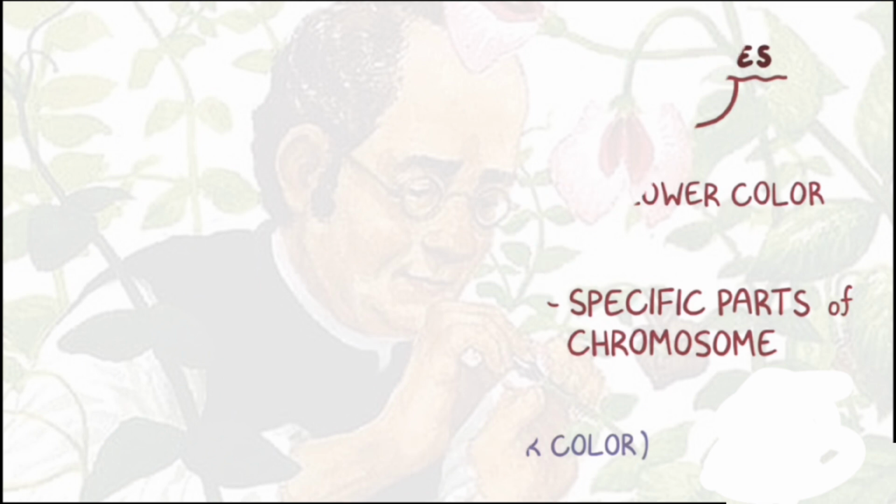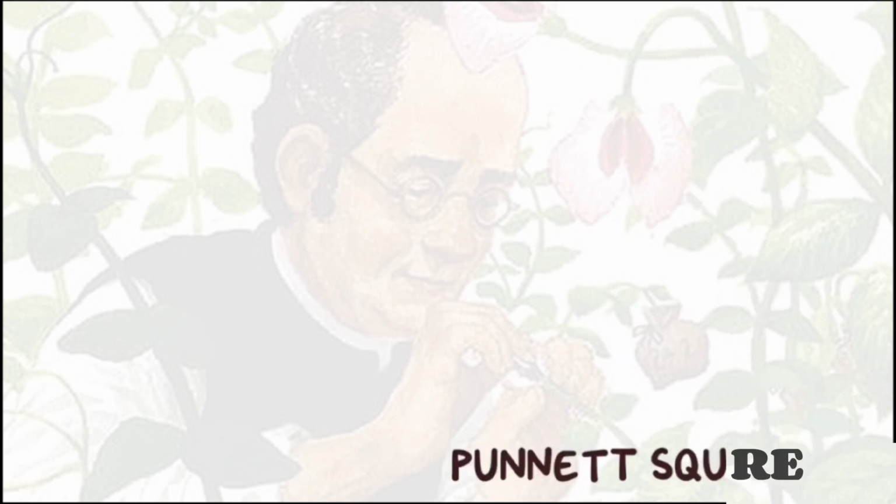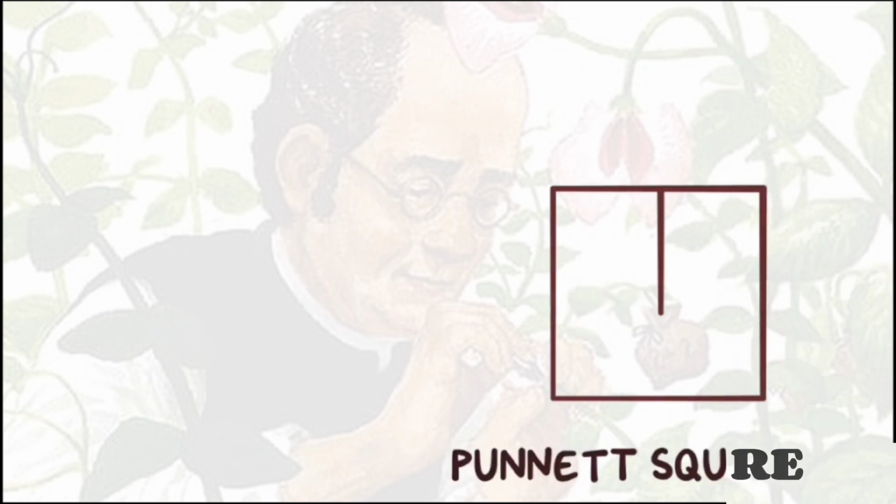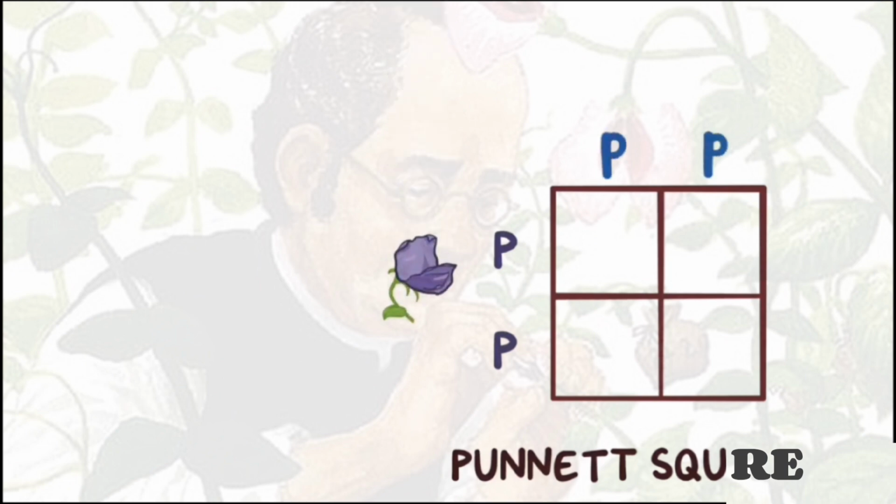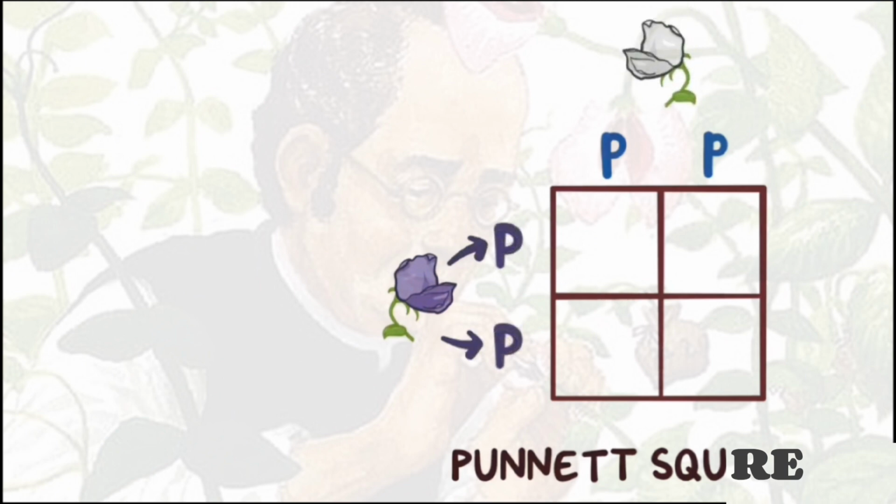A helpful way to visualize Mendel's experiment is to use a Punnett square. Imagine a box with 4 squares in it, where we put the genetic information of one parent, or genotype, on the horizontal row, and the other parent on the vertical column. The dominant allele, represented with a capital letter, codes for a violet flower, and the recessive allele, represented with a lowercase letter, codes for a white flower. The letter we choose doesn't matter, so let's use capital P for the violet flower allele, and a lowercase p for the white flower allele.